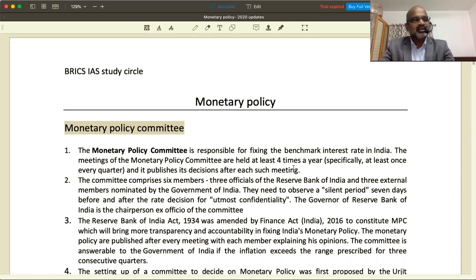But in this regard, being a civil servant, being a civil services aspirant, you must have a clear idea as to exactly what this monetary policy is, what this Monetary Policy Committee is, and what the current rates are. So you need to always keep yourself in touch with the current happenings in the Indian economy. As you all know, in the latest exam, many questions in Indian economy have been directly or indirectly connected with current affairs.